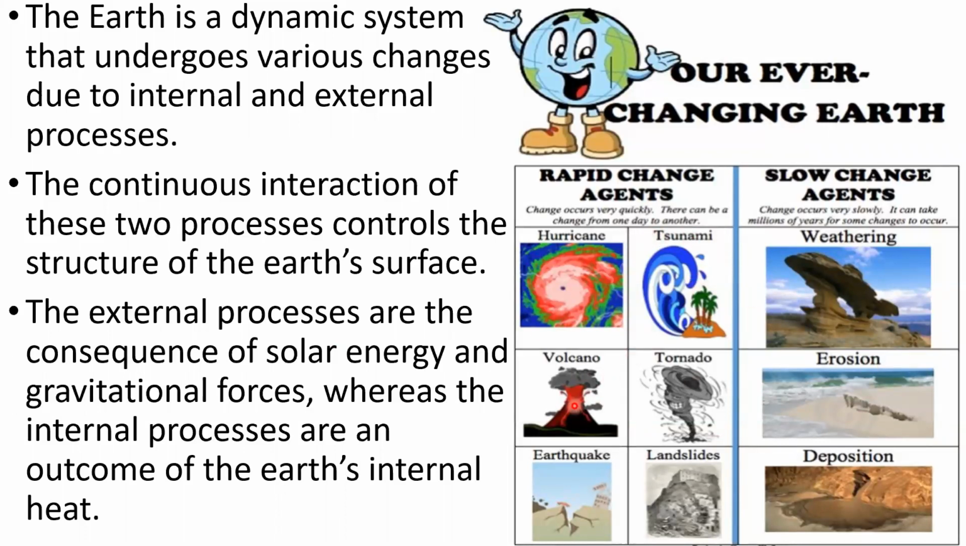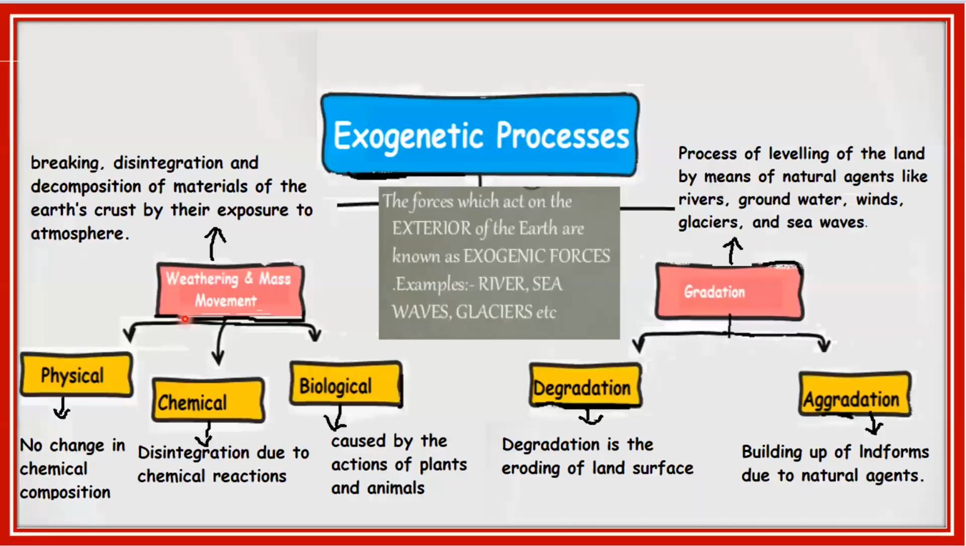Hurricane, tsunami, volcano, tornado, earthquake, and landslides are a few examples that bring about rapid changes on the surface of the Earth. Whereas weathering, erosion, and deposition make slow changes. The exogenetic processes act on the exterior of the Earth, and these processes are done in two ways called weathering and gradation. First, let us see what is weathering.